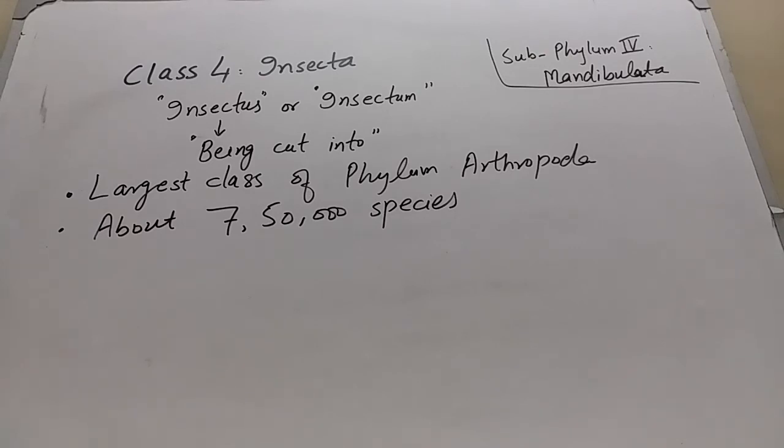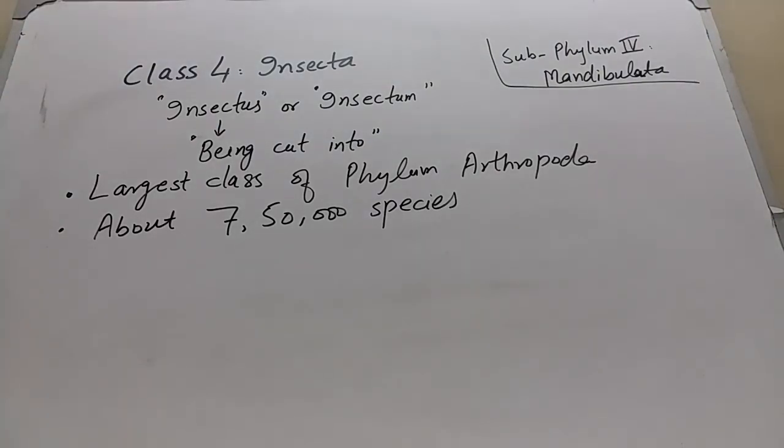And next is class Insecta. Class Insecta is the fourth and last class of subphylum Mandibulata. The word Insecta is derived from the Latin language. In Latin, the word is insectus or insectum, which means being cut into. Being cut into means their body is divisible into three main parts.